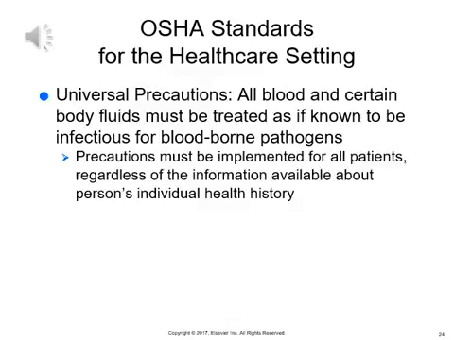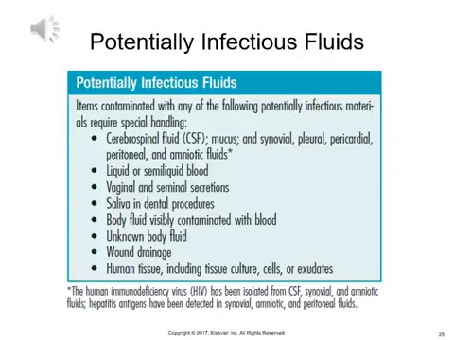Universal precautions. All blood and certain body fluids must be treated as if known to be infectious for bloodborne pathogens. Precautions must be implemented for all patients, regardless of the information available about the person's individual health history. Please review this chart with potentially infectious fluids. Items contaminated with any of the following potentially infectious materials require special handling.